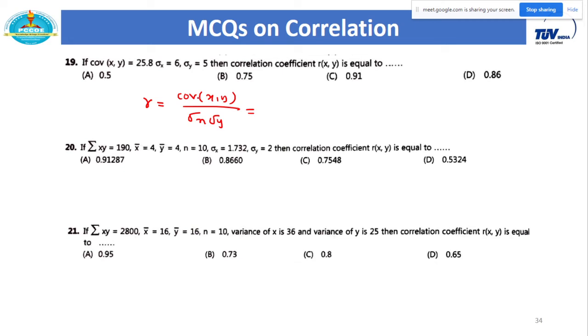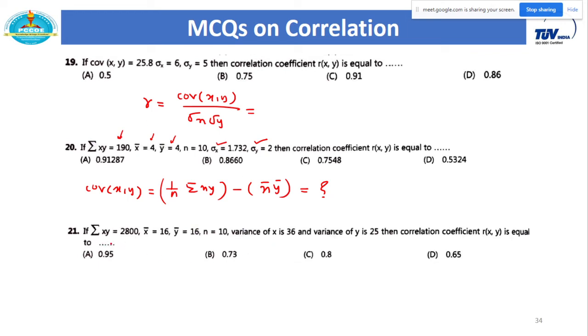So r is covariance of xy upon sigma x, sigma y. We have given sigma x, we have given sigma y. The only thing we have to calculate is the covariance of xy, which is equal to 1 by n summation of xy in one bracket minus x bar into y bar. All values are given: summation of xy is given, x bar is given, y bar is given. Just put these values here. You will get the value of covariance of xy, and then you can easily calculate the value of r.